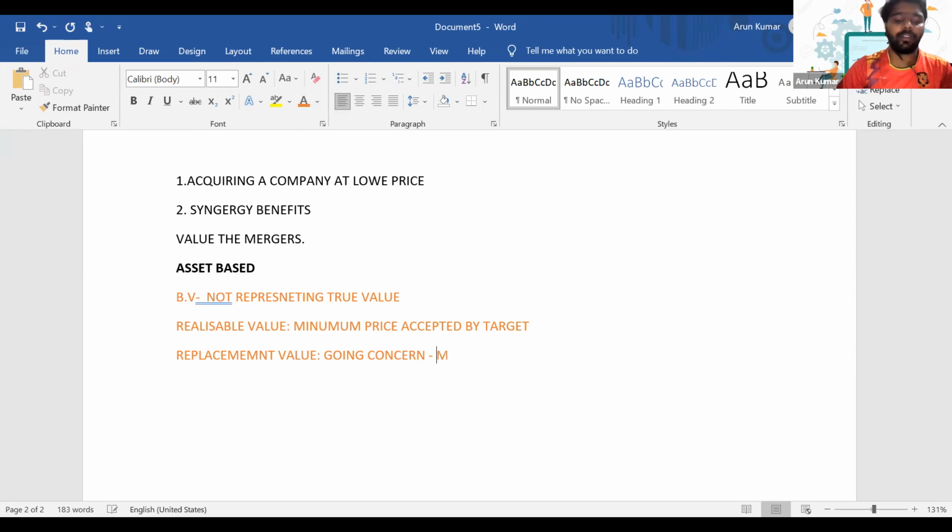This replacement value will be the maximum that the acquiring company is prepared to pay for the asset by considering the going concern factors, especially the goodwill and all this stuff. That's the maximum that the acquirer will be ready to pay the target. So these are the three different approaches we can use to value the company on the basis of its assets. This is the asset-based approach. Is it clear, everyone?